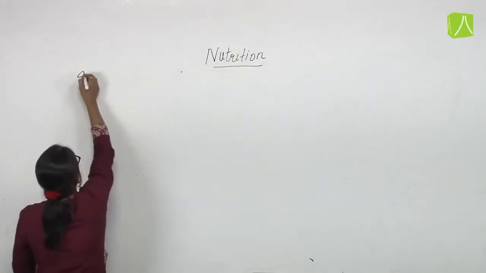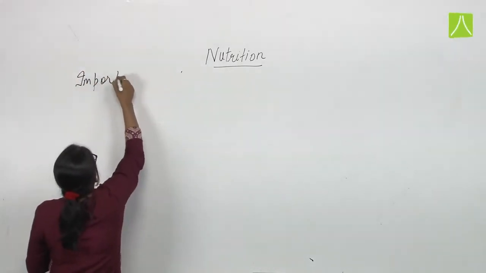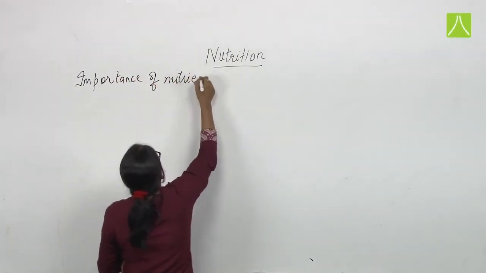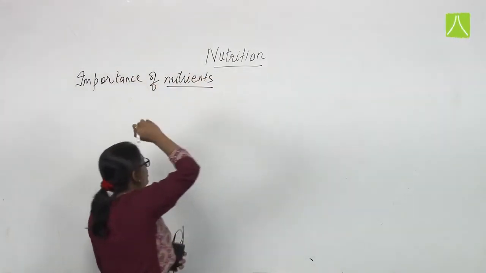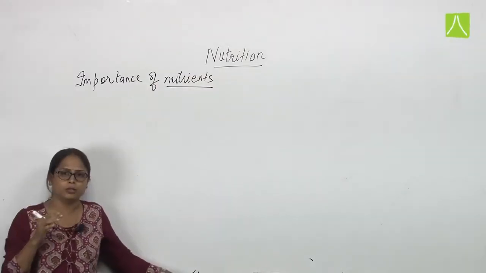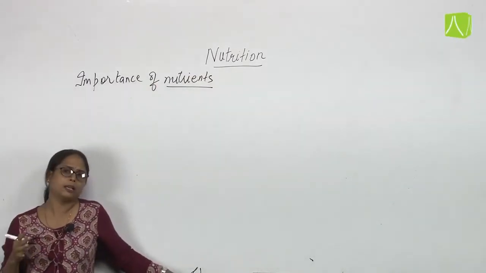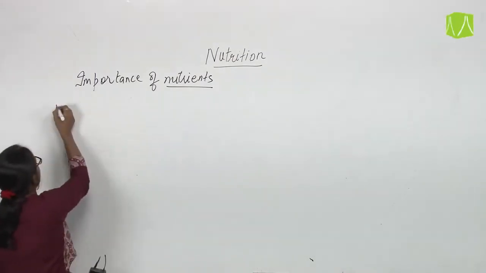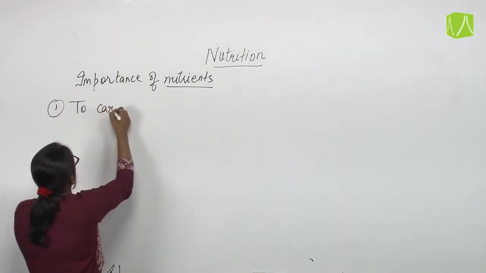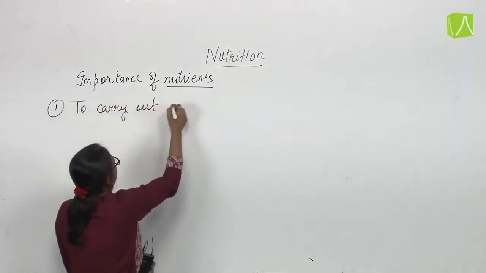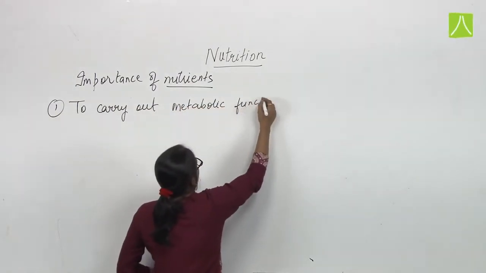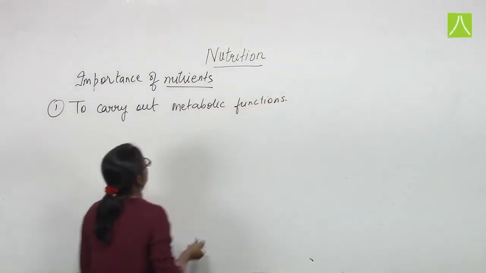What is the importance of nutrients? The importance of nutrients is actually compelling all the living organisms to utilize them in different manners. So what are the importance? Firstly, to carry out metabolic functions, either catabolism or anabolism.